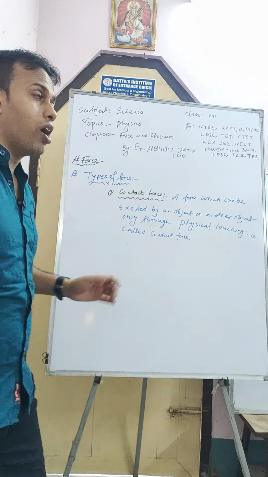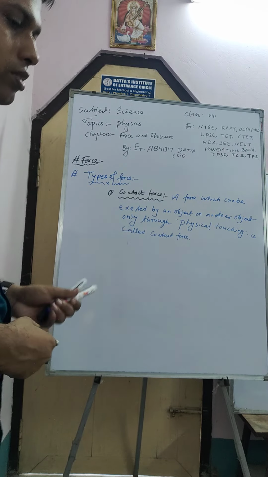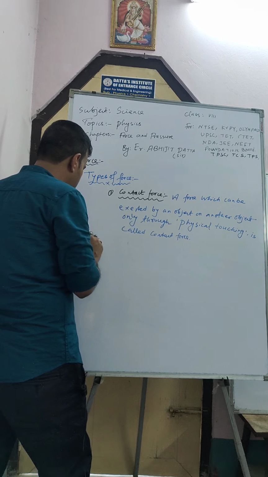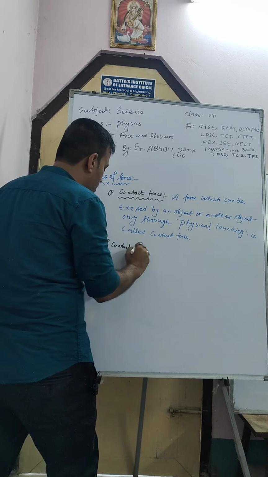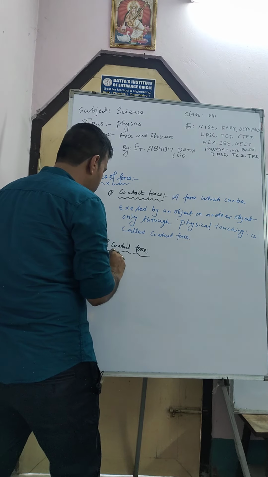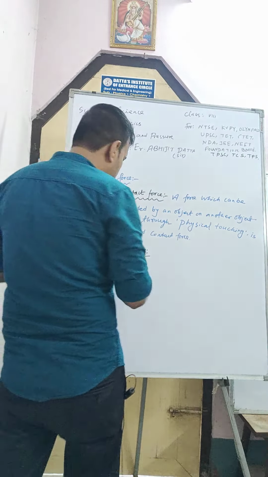There are different types of contact force also. Number one is muscular force. Okay, muscular force.